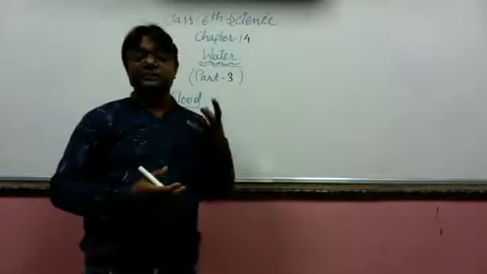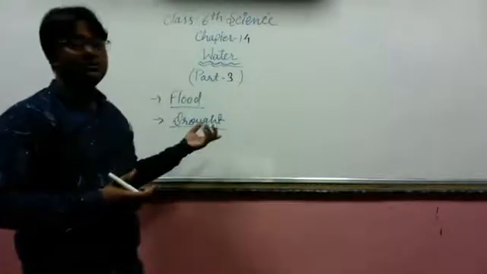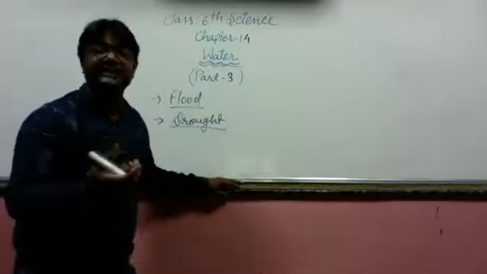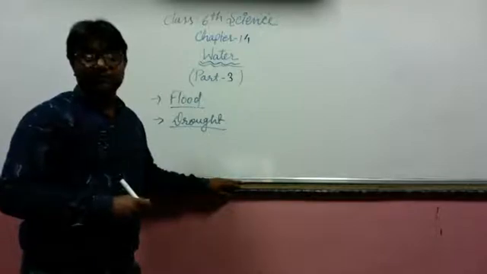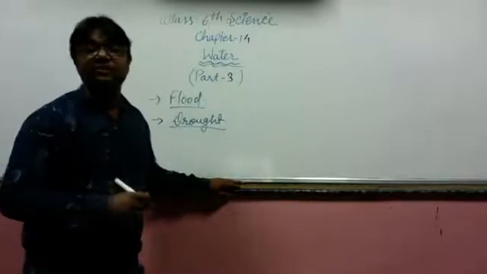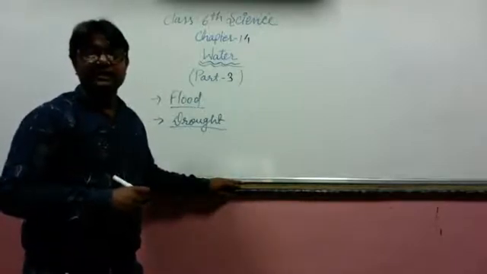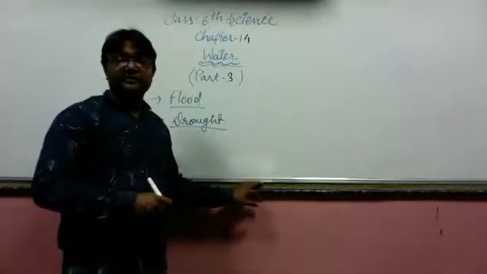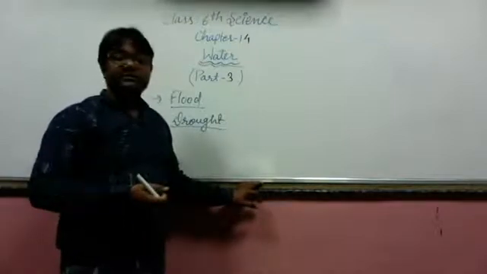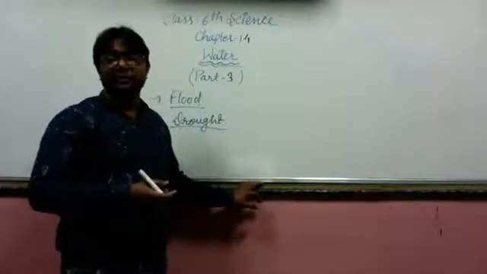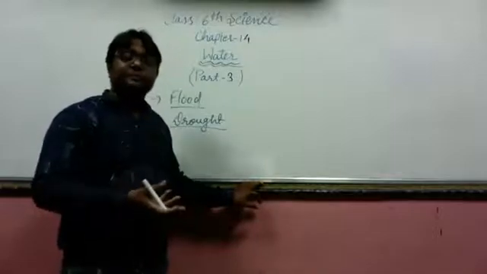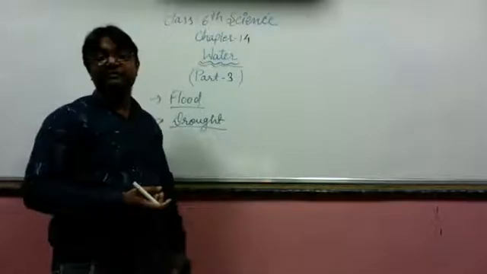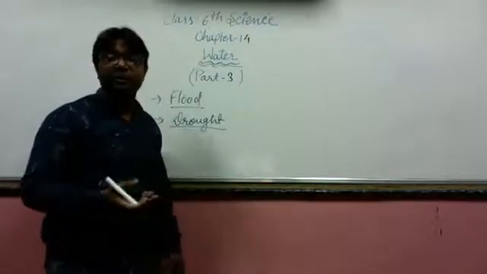What will happen if there are plants in excess amount? If a flood occurs, the water gets absorbed by the soil. Landslides will not occur, because the soil is held by the plants, so loss of property will not happen. If plants are available in more quantity, the drought condition will not occur.